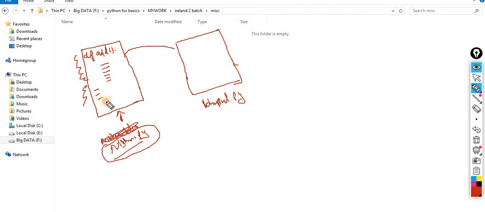Let's suppose there are 10 to 20 different functions, and I want all of them here. This concept is called a module. That means I am combining a number of functions and variables into a single unit, and that unit I am importing into another Python program.